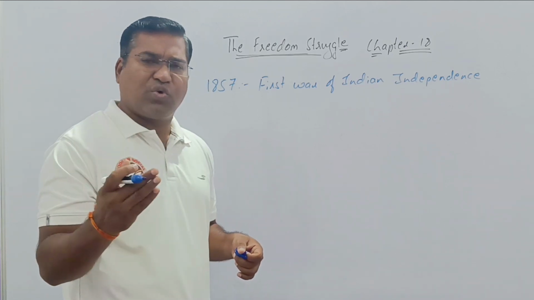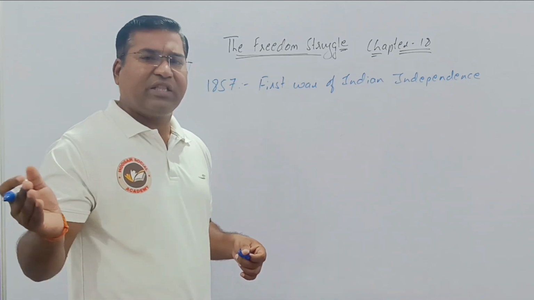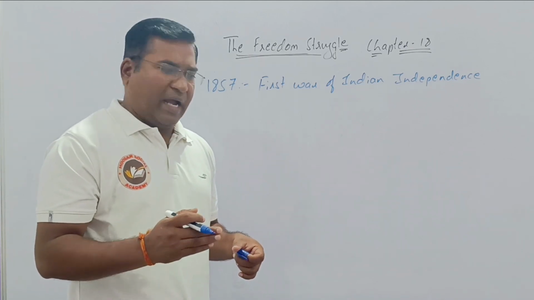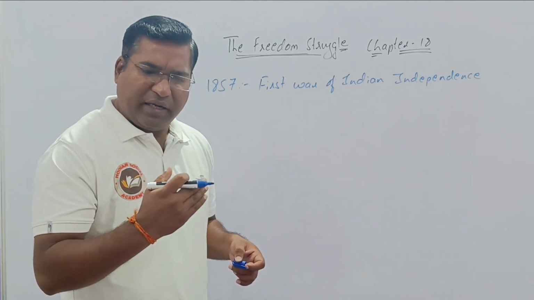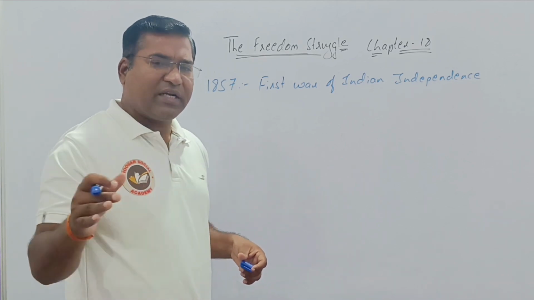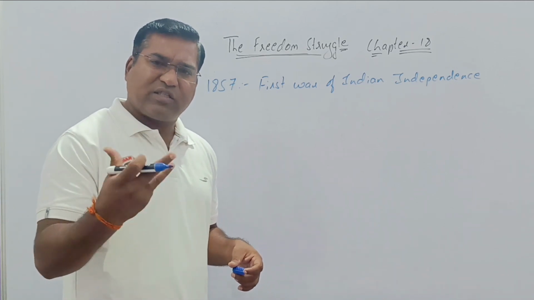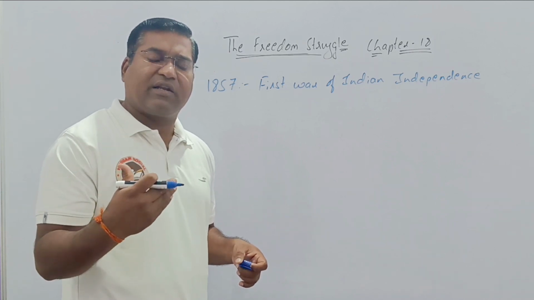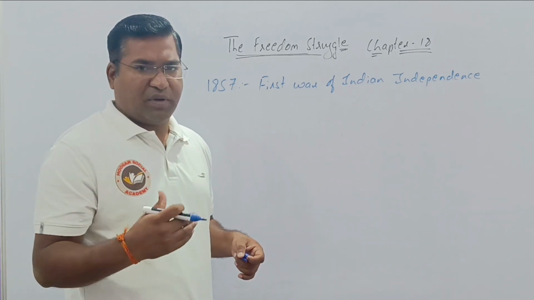Many soldiers were also dismissed from their jobs, and our small-scale cottage industries were completely ruined. All these things made Indians fight against the British.